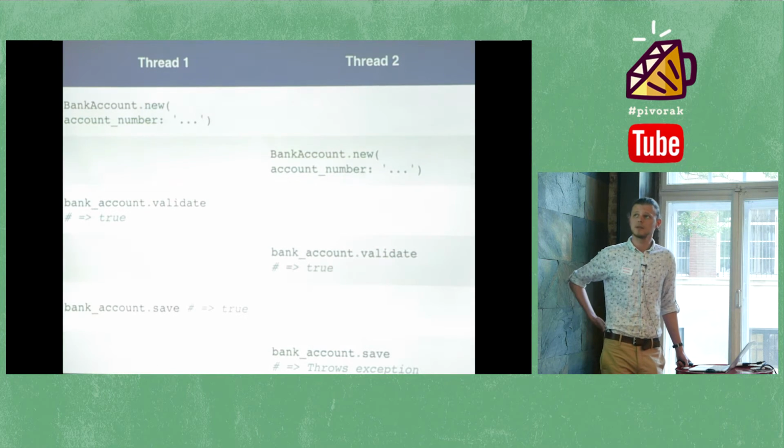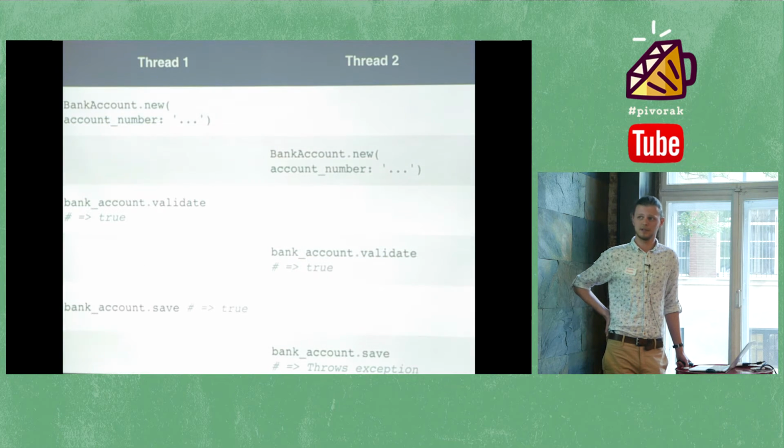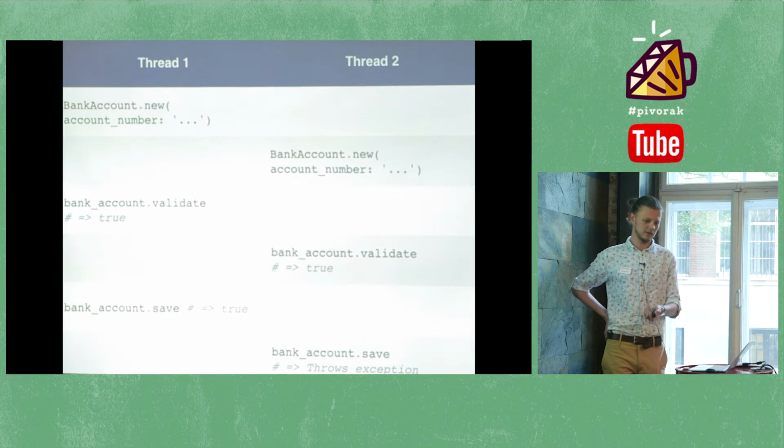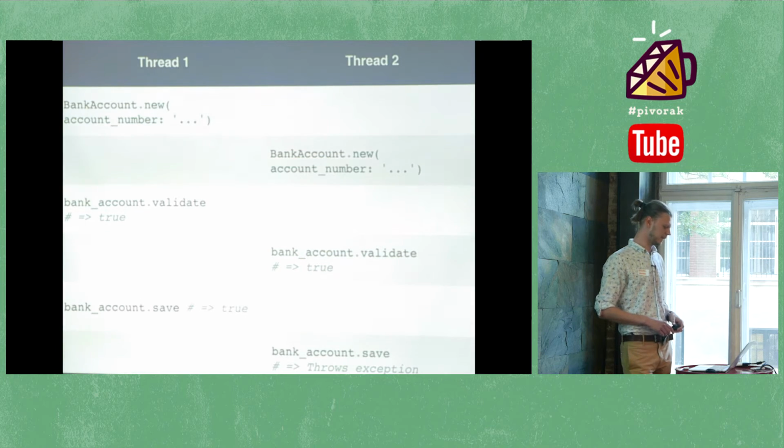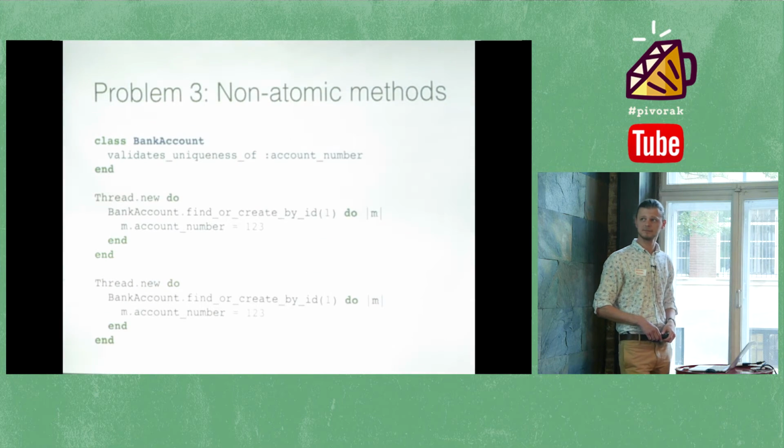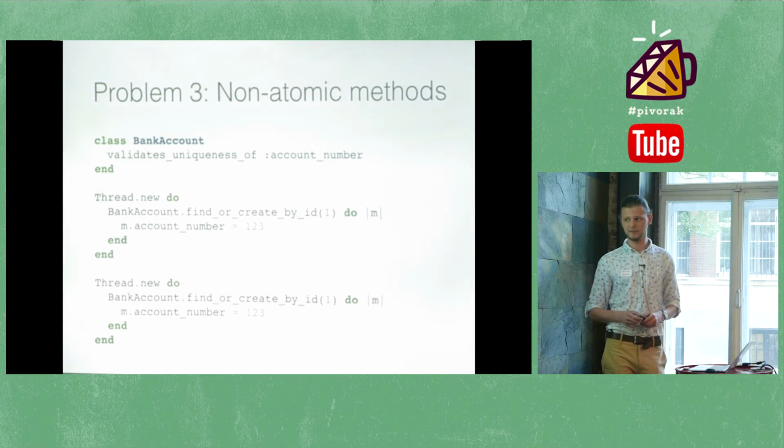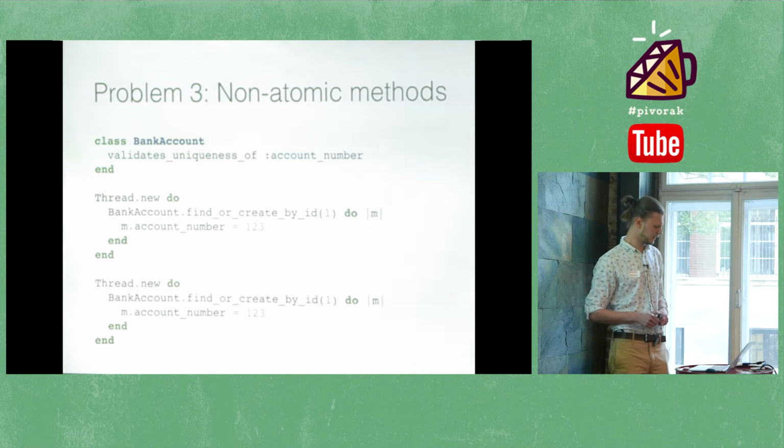So thread number 1 initializes a model, thread number 2 initializes a model as well, then validation is performed, and of course it will return true because there is nothing in the database, and then both models are being saved. One throws an exception, I assumed that there is a unique constraint. So yeah, imagine a case like that with a validation of a bank account. It's really hard to predict how it will behave, but I'm pretty sure it will throw the exception. And it's obviously not expected behavior.